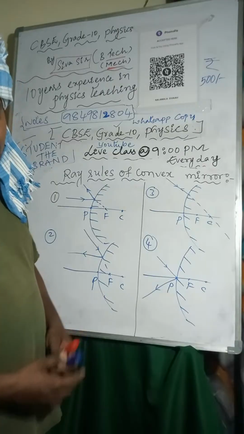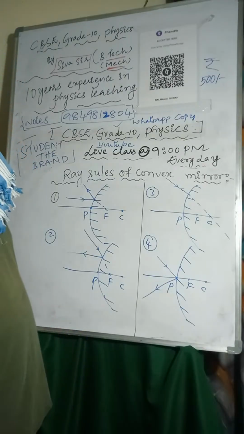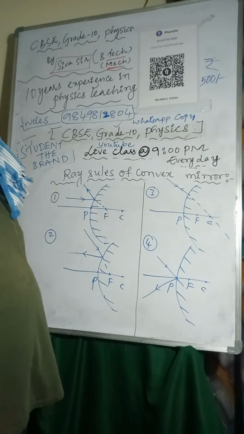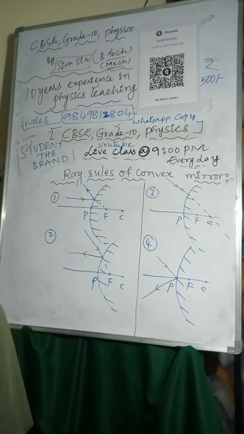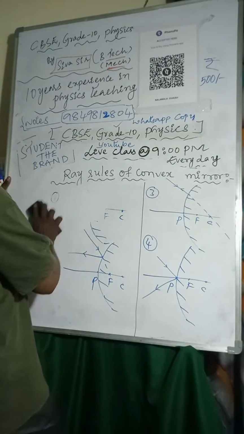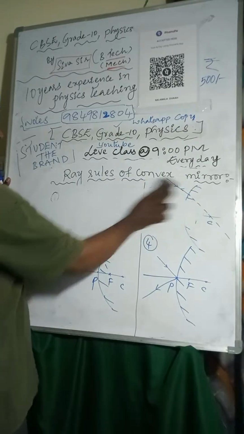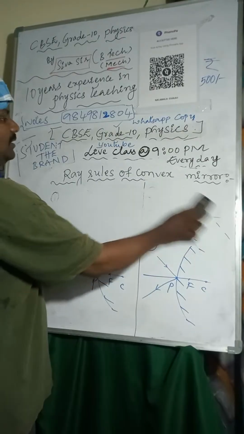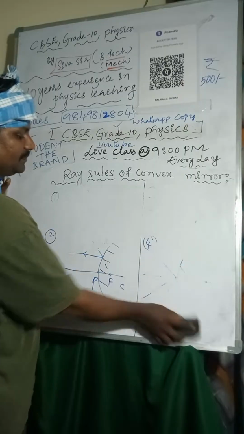Next, I will explain the image formations of the concave mirror. First, we will discuss the concave mirror. Next, I will explain the convex mirror. So this is about the concave mirror. Now I will explain. Just listen.